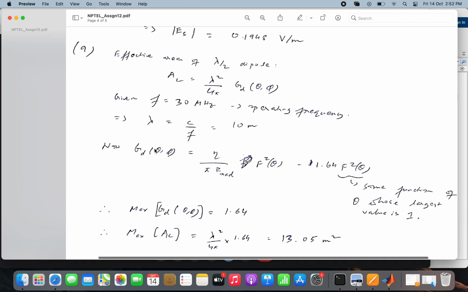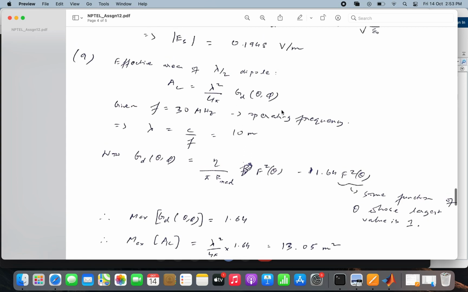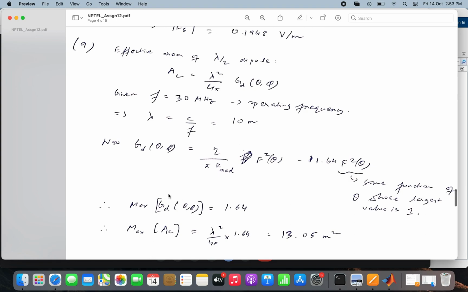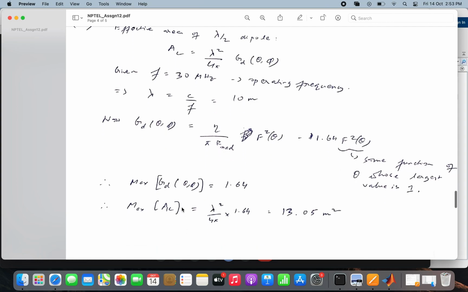So the maximum value of GD would occur when this function is equal to 1. That is why the maximum of GD is equal to 1.64. Right. And once I get the maximum of GD, I can calculate the maximum of the effective area, that is AC. Simply substituting this value, I get the maximum effective area as lambda square by 4 pi into 1.64, which is this value.